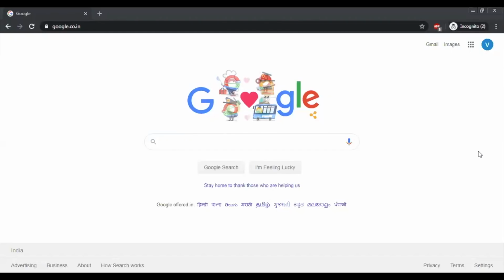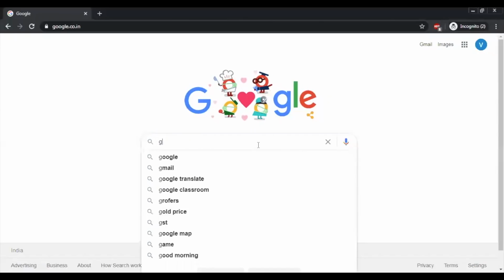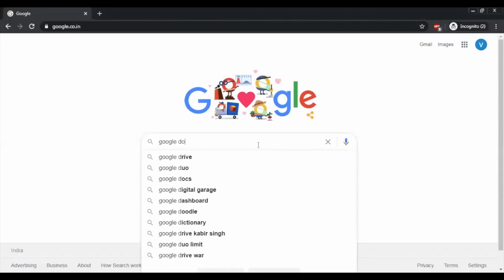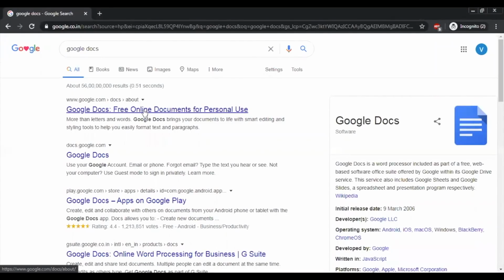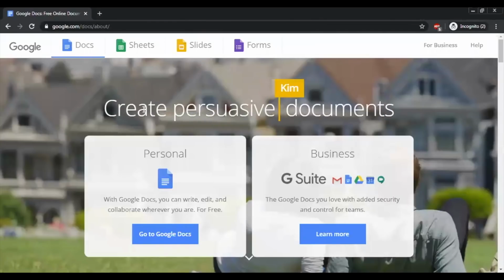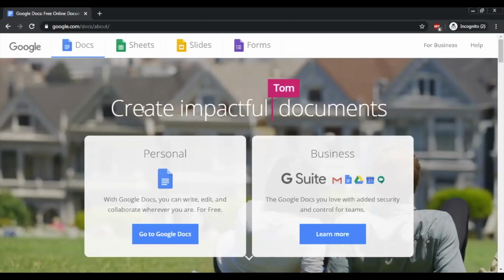I will type here Google Documents or Google Docs. I'll use this free online documents for personal use. This is the interface that will come to me, and I'll click on Go to Google Docs.